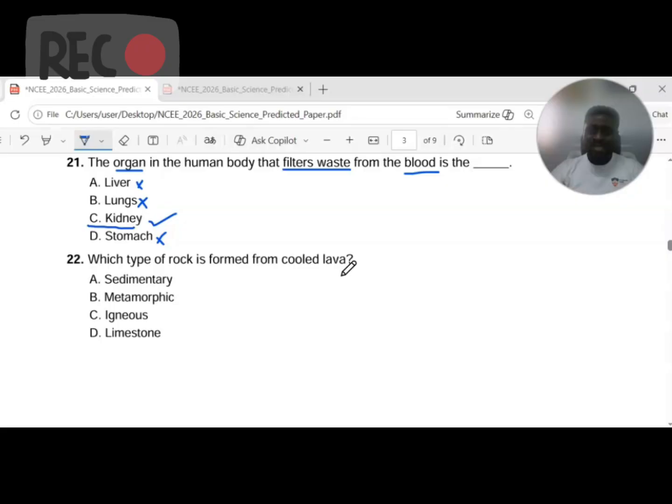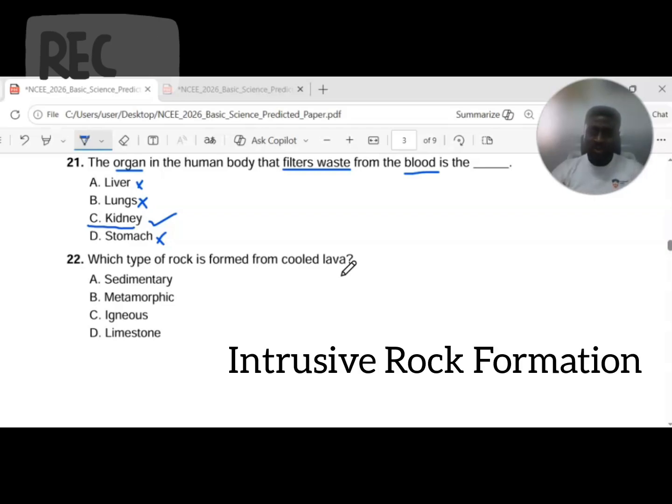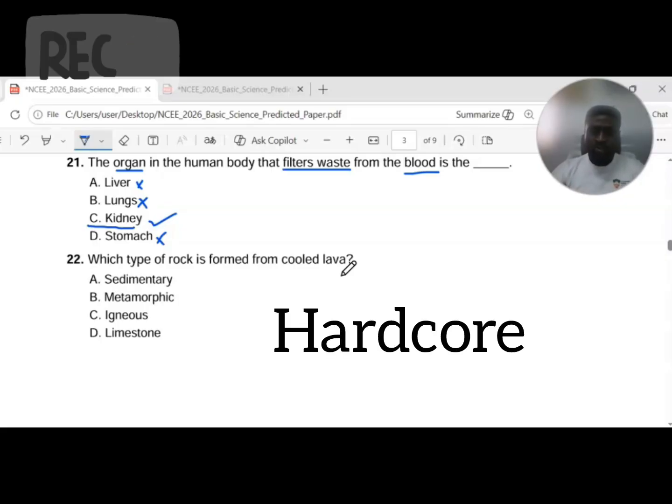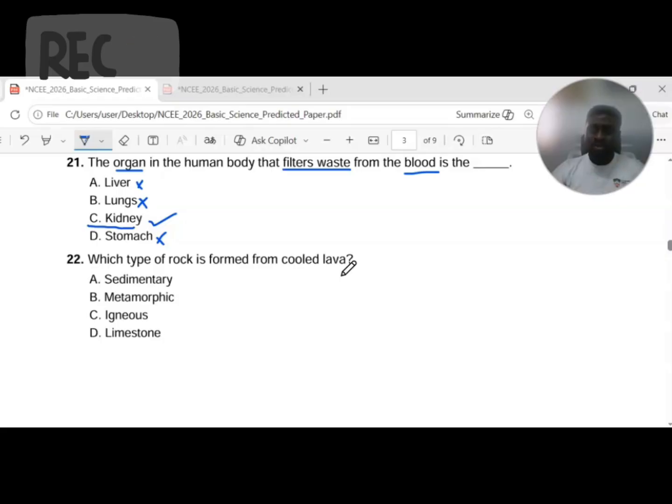Now, magma that is retained within the earth crust and couldn't find its way to the surface is called the intrusive type of rock formation. Intrusive because the magma could not find its way out, but it was able to move through some crevices and solidify to form a hard core. While magma that forces its way to the surface of the earth and is deposited on land is called lava. When lava comes in contact with air through aeration, it cools and solidifies into a rock, and that rock is called igneous rock.